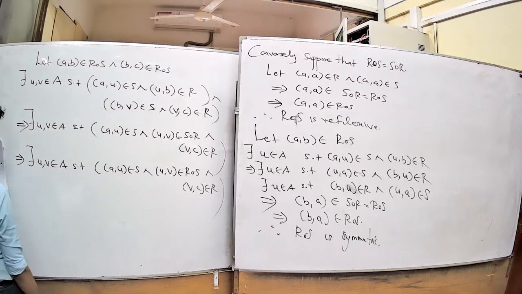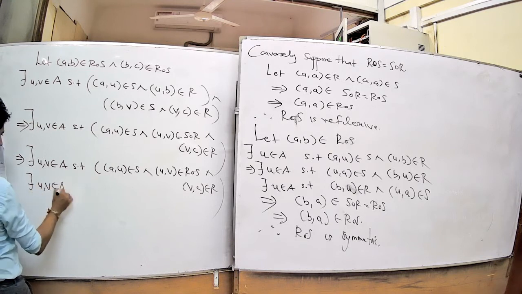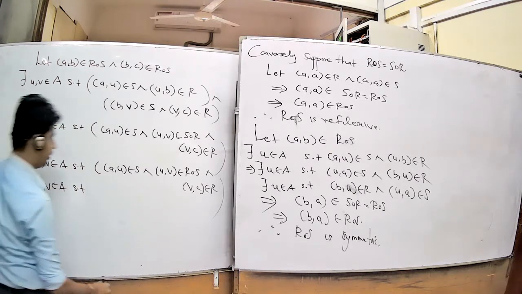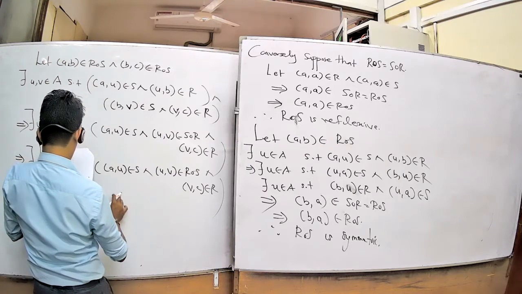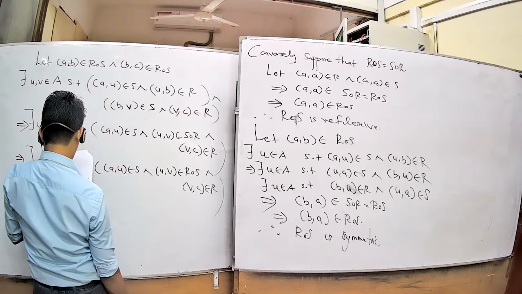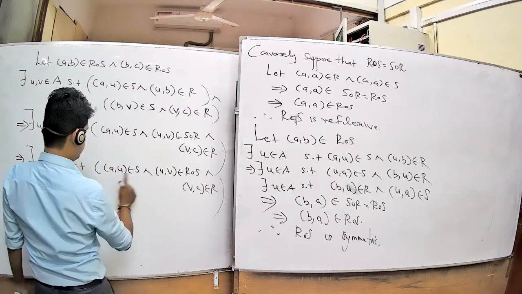Okay. Now they are like this: there exists u in A such that you have here, you can write here (a, u), (u, b).